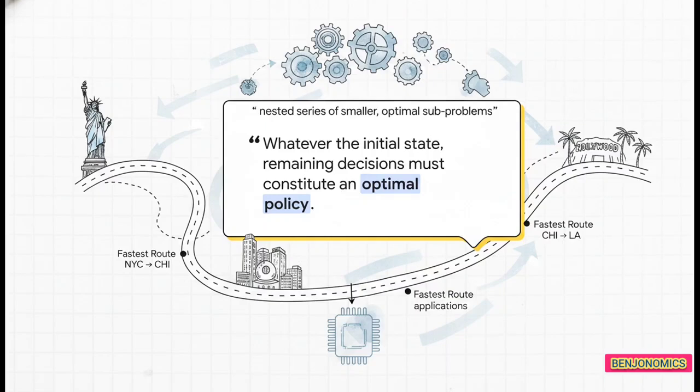Bellman's famous principle of optimality basically tells us that inside every massive, complex decision is a nested series of smaller, perfectly optimal subproblems. It's kind of like a road trip. If the absolute fastest route from New York to LA goes right through Chicago, well, then the route you take from Chicago to LA absolutely must also be the fastest possible route between those two cities. If it wasn't, your overall trip just wouldn't be optimal.